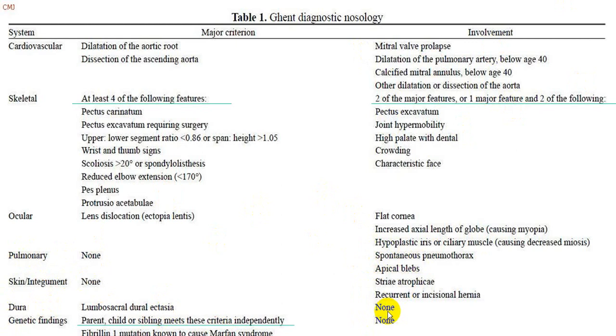In dura mater, lumbosacral dural ectasia is included in the major criteria, and genetic findings, chromosomal 15 abnormalities, are included in the major criteria. So that is how this Ghent diagnostic nosology is utilized.